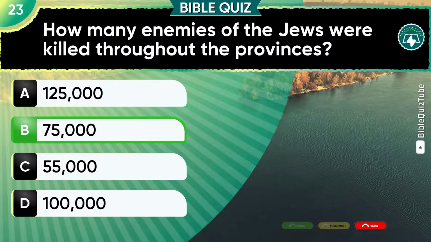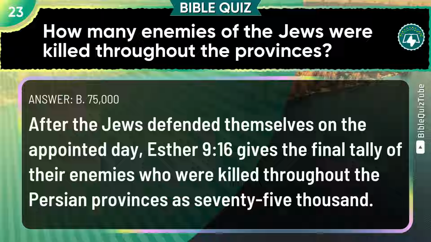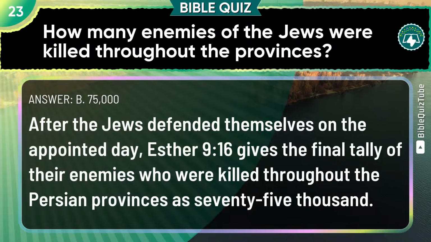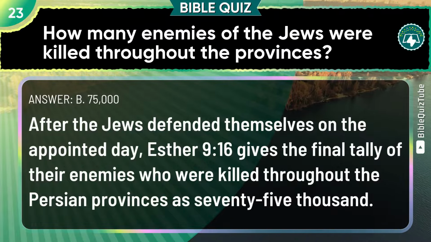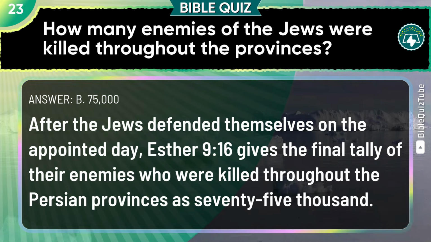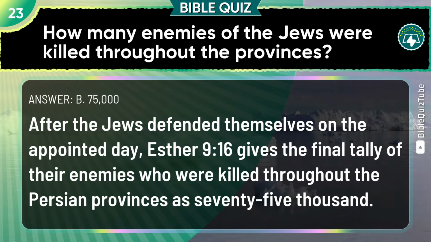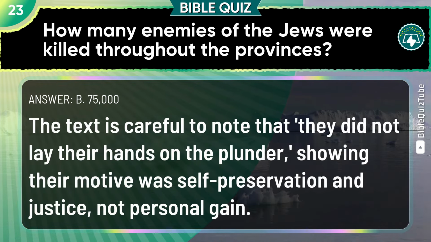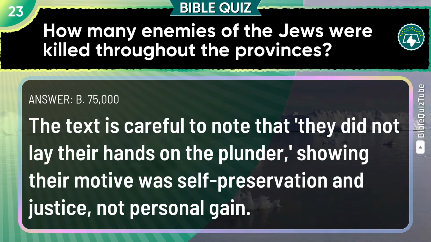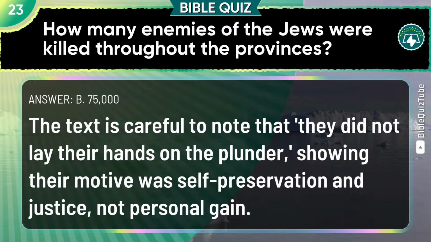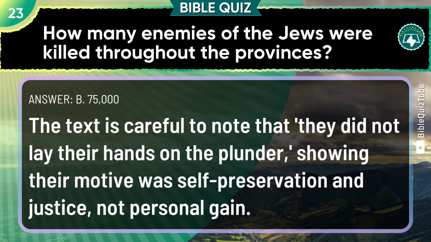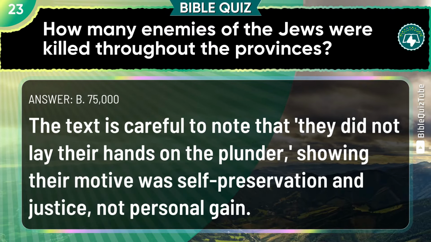The explanation: After the Jews defended themselves on the appointed day, Esther chapter 9 verse 16 gives the final tally of their enemies who were killed throughout the Persian provinces as 75,000. The text is careful to note that they did not lay their hands on the plunder, showing their motive was self-preservation and justice, not personal gain.